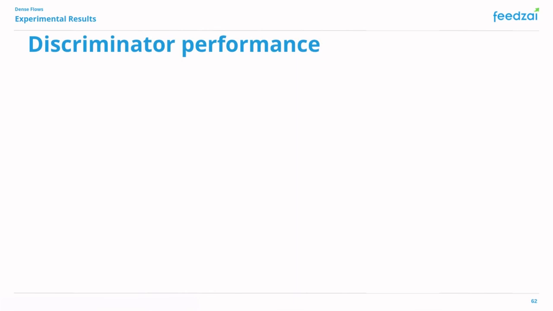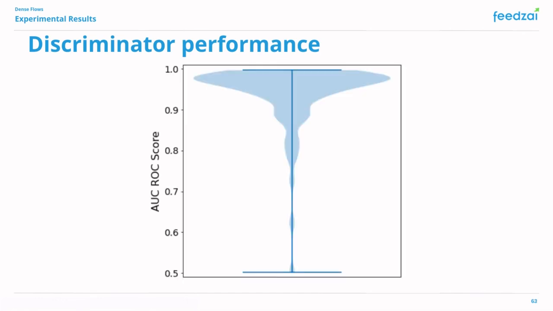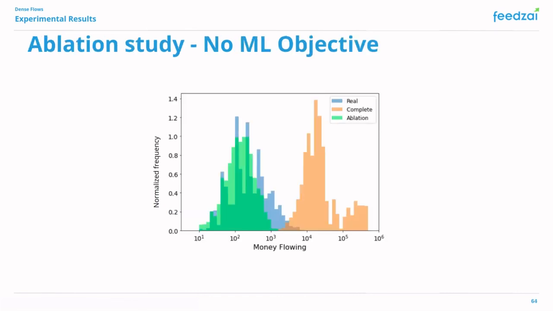We are also interested in investigating the performance of our discriminator. Can we use it to complement the rules? Here we show a distribution of the area under the ROC curve on a test set for many discriminators trained with various hyperparameters. We see that many discriminators have an AUC close to 1, meaning that they are good at distinguishing legitimate from generated examples.